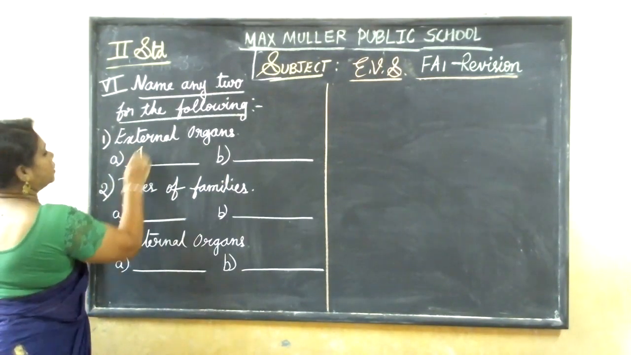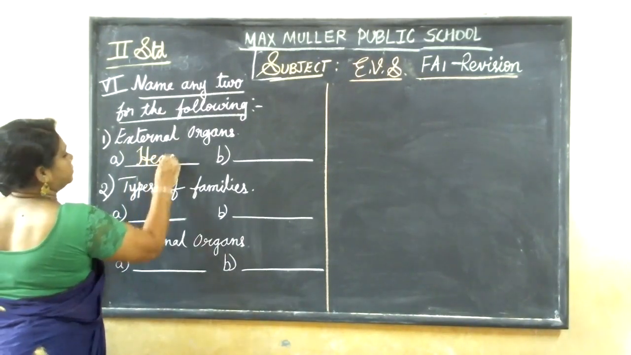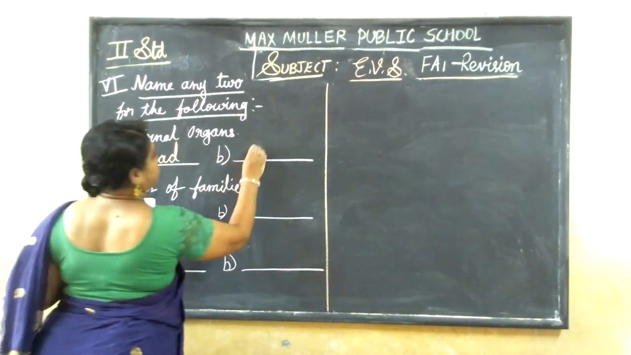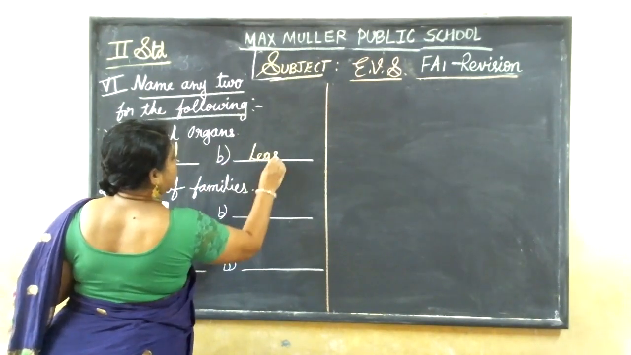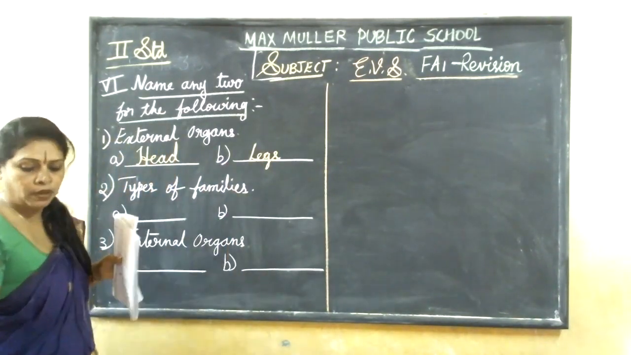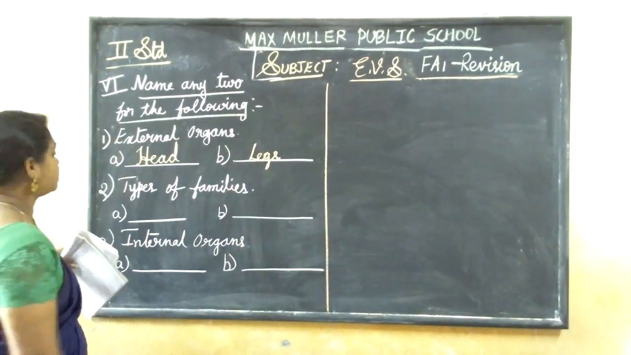So I am writing down here. Head, legs. You can write eyes, ears, anything.